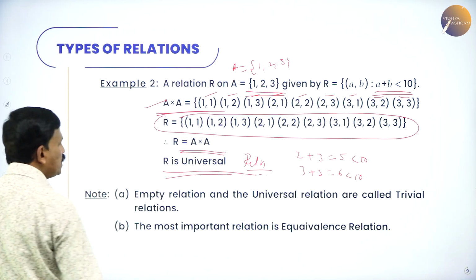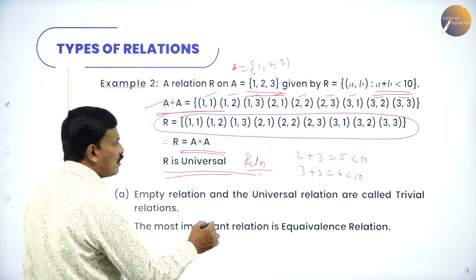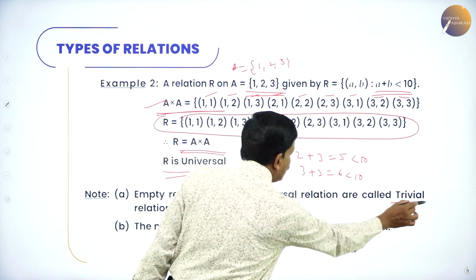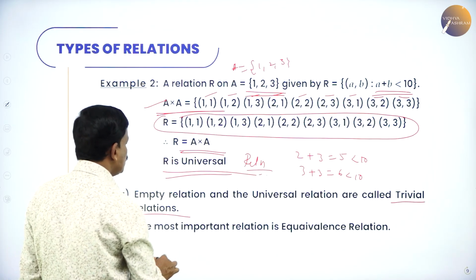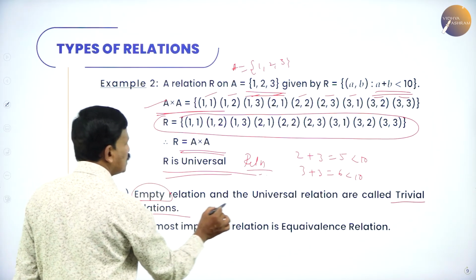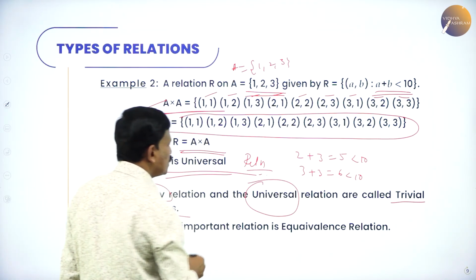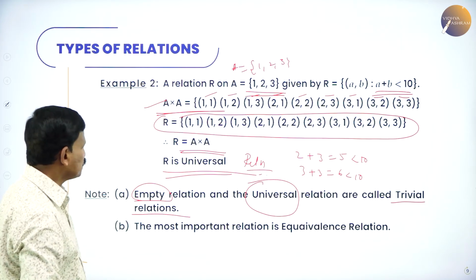Here, the empty relation and the universal relation are called trivial relations. That is the empty relation and the universal relation. They are called the trivial relations.